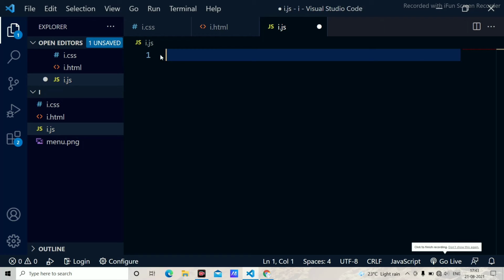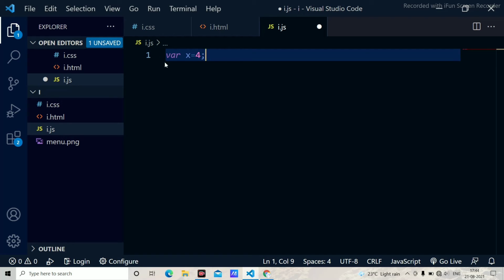Well, now I'm going to discuss the variables. We use the var keyword, and we use a variable name, and we will assign something. And this is how we use variables in JavaScript. Now I'm going to discuss the naming conventions.